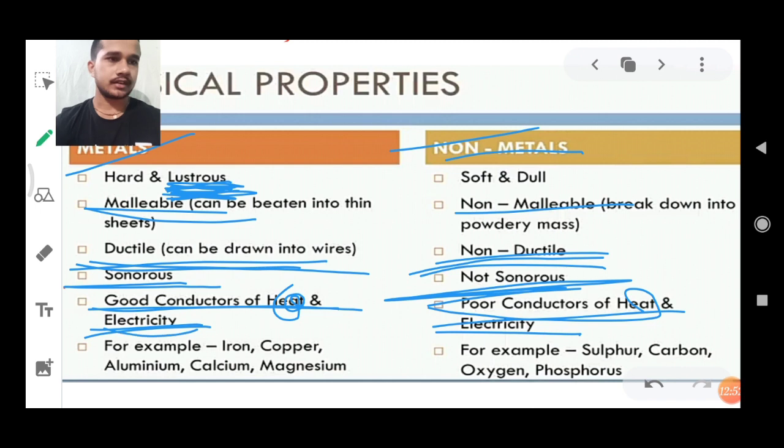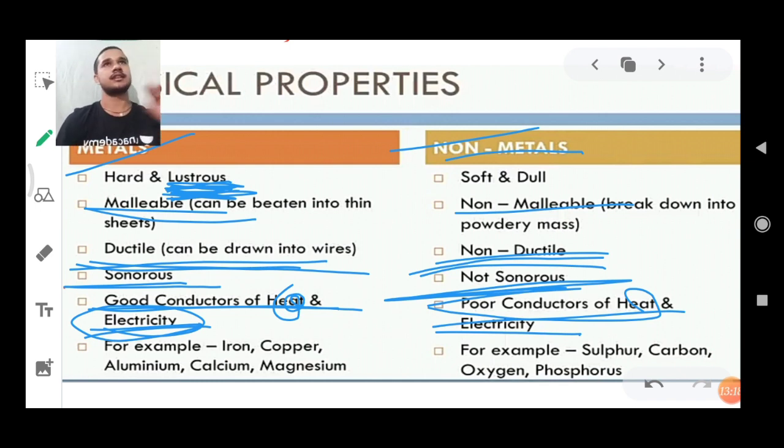Now coming to electricity, metals conduct electricity well too, because we see a live example in our homes: the electric wires are made up of metal. I think we have never seen a non-metal electric wire. प्लास्टिक का वायर कभी देखें आप लोग? पेपर का वायर कभी देखें? होता ही नहीं यार, कहाँ से देखेंगे? सोचने वाली बात है.